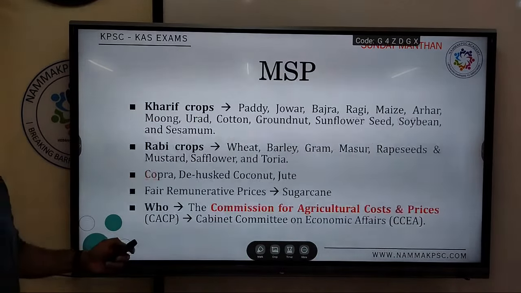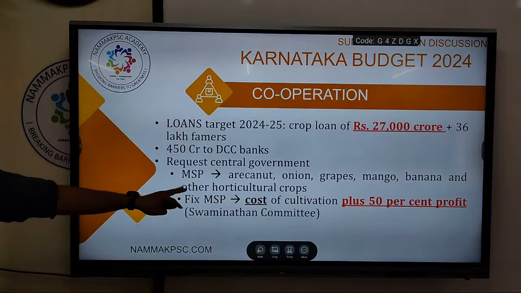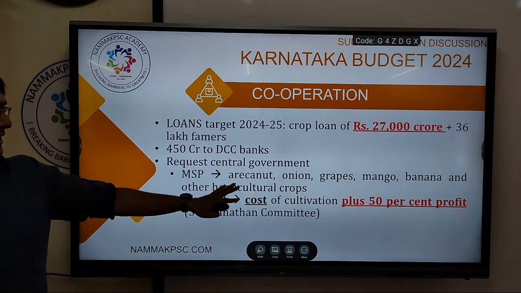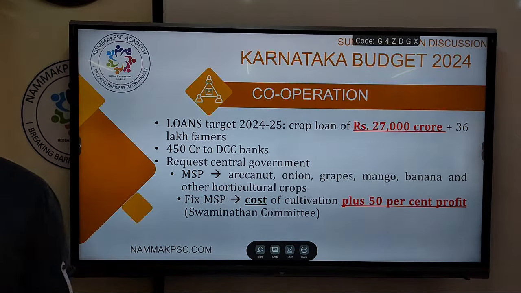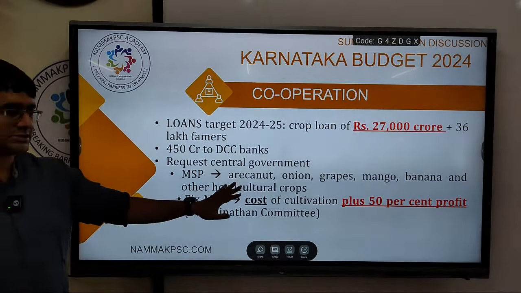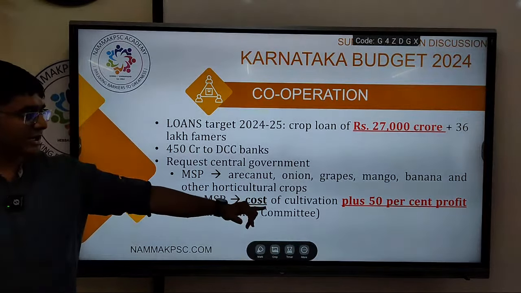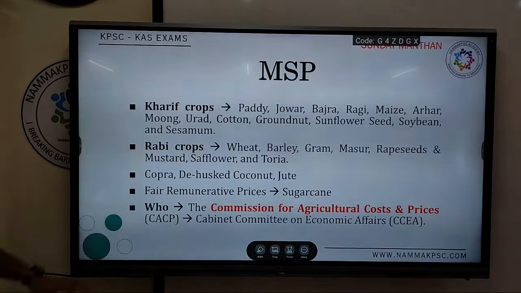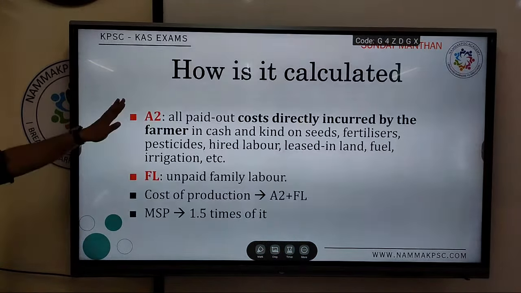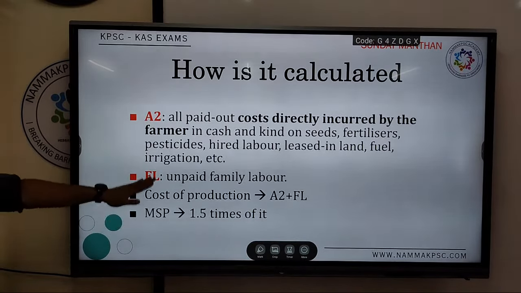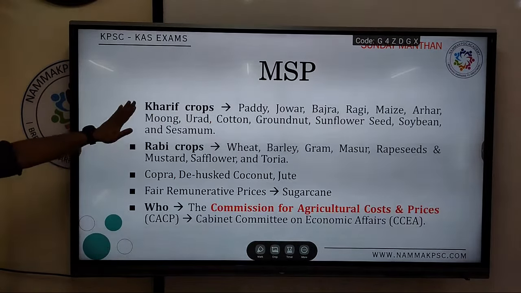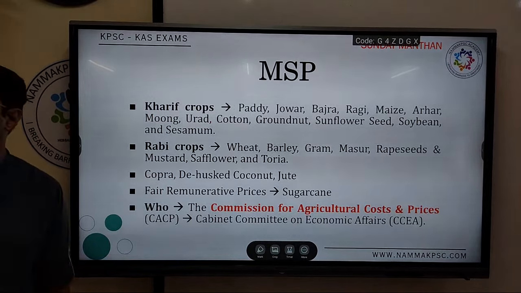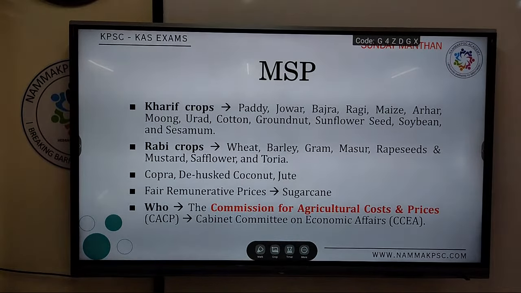Okay, let me come back again to this MSP. Is that fine? Now, for horticulture, the request is to introduce it for certain horticulture crops, and fix MSP as cost of cultivation plus 50% as per the Swaminathan committee. This is how it is calculated right now. This is for the crops for which MSP is currently announced: Kharif crops, Rabi crops.